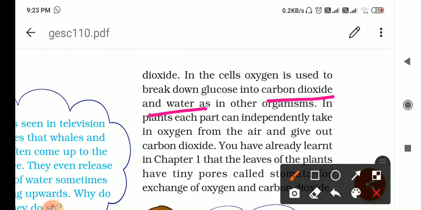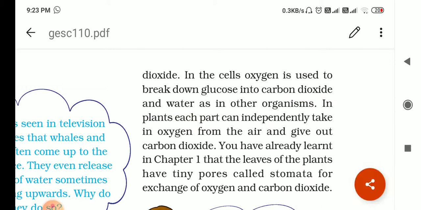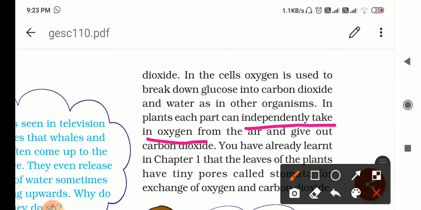In plants, each part can independently take oxygen from the air and give out carbon dioxide. Like in us, we have lungs, and lungs absorb oxygen and it is circulated to the whole body through the blood. But in the plant, each and every organ can independently respire, right?